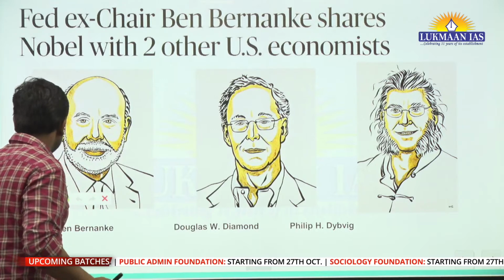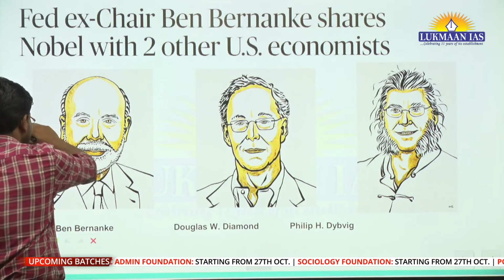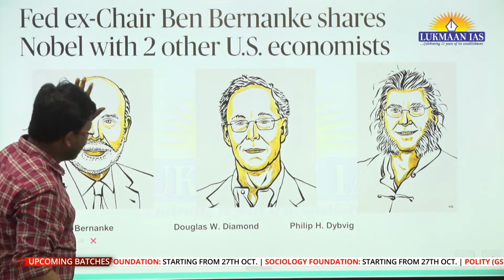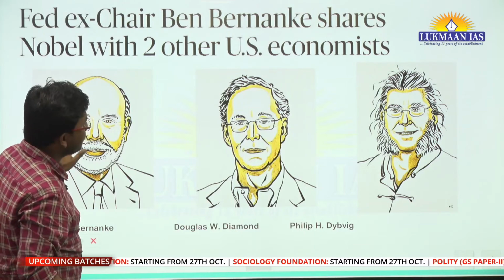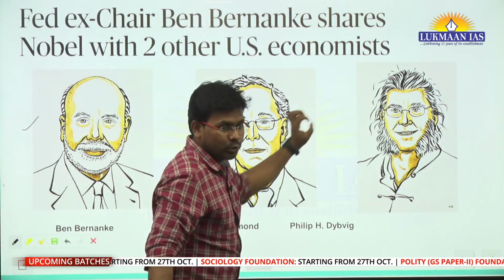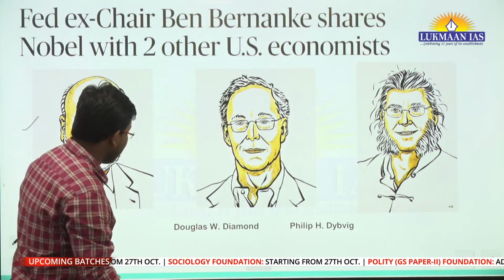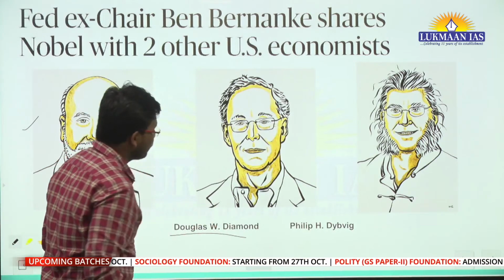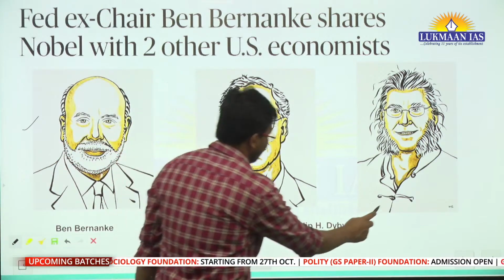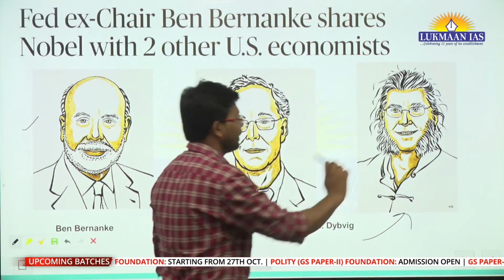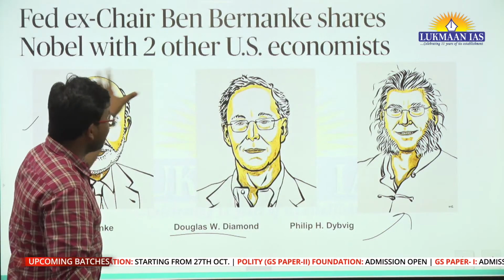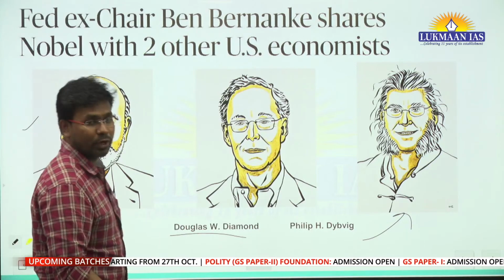This person is Ben Bernanke. He was awarded the prize. Along with him there were two other joint winners, Mr. Douglas W. Diamond and Philip H. Dybvig. And for what purpose have they been awarded the prize? This is important for us to understand.